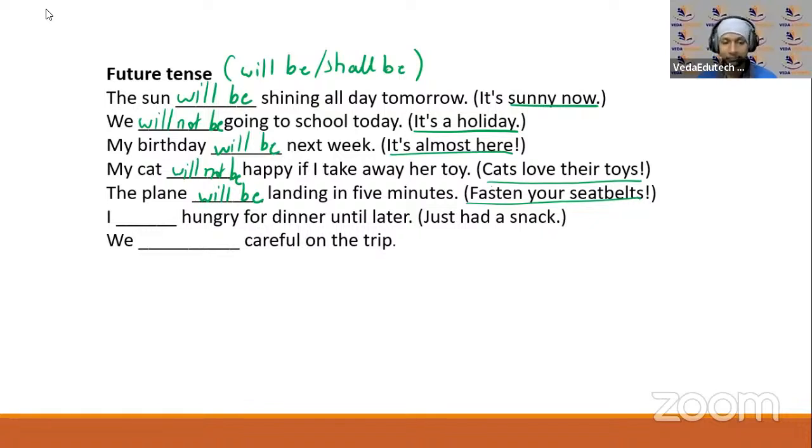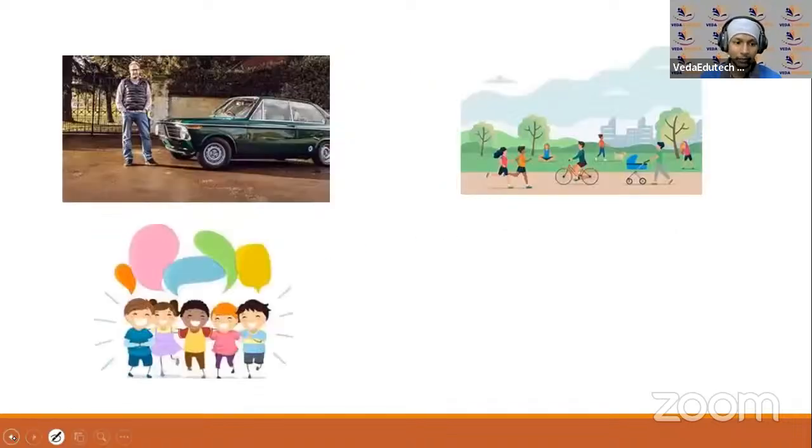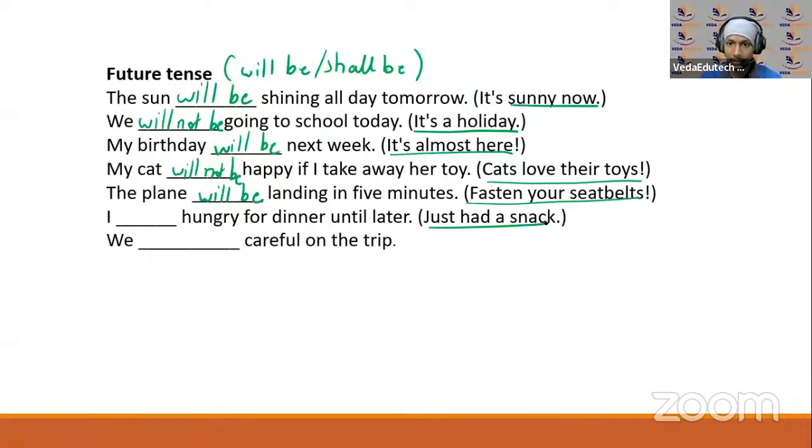Right? Next one. I dash hungry for dinner until later. ठीक है. Okay. Yeah. I will be. It's a positive. Okay. You just had a snack. ठीक है. My bad. Sorry. ओके अगर आपने कुछ खा लिया है, ठीक है, आपने कुछ खा लिया है, राइट? सो क्या आप भूखे रहेंगे?